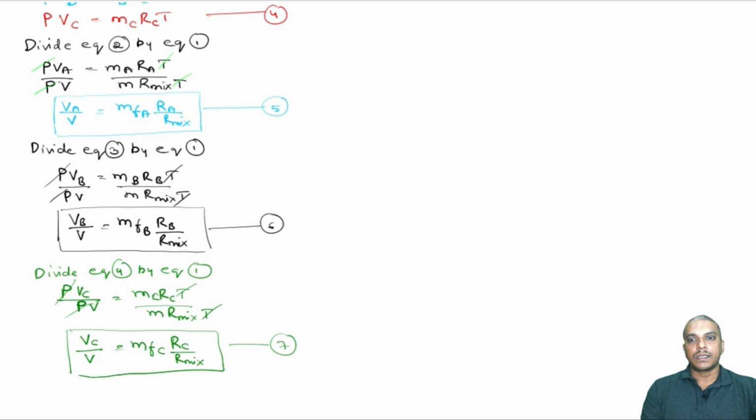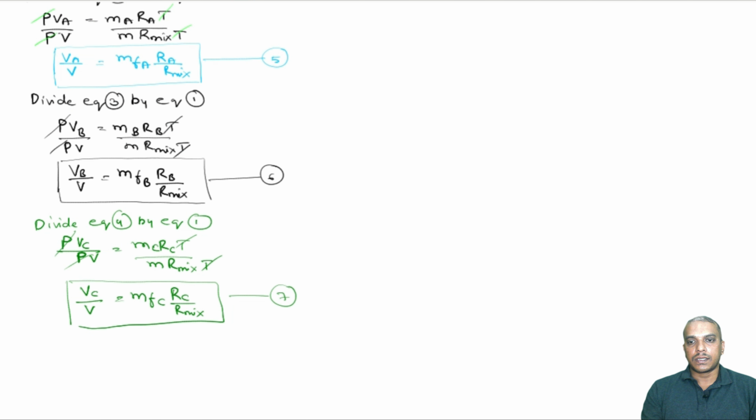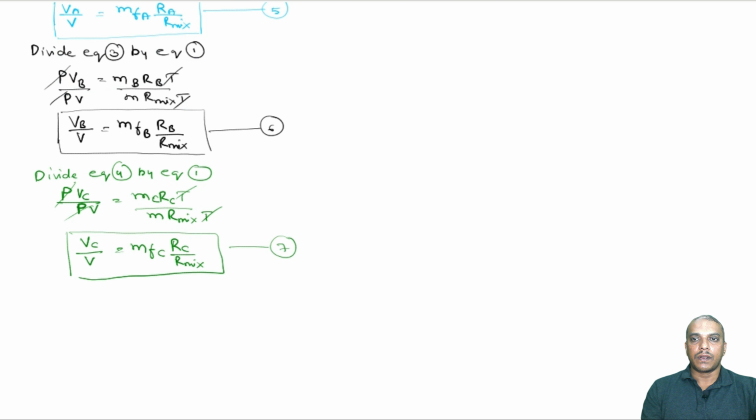Now, if you look at 5, 6, 7, we can add 5, 6 and 7. So, on the left side we have VA by V plus VB by V plus VC by V, which must be equal to the mass fraction of A and so on. We can take R mixture common in all the terms.